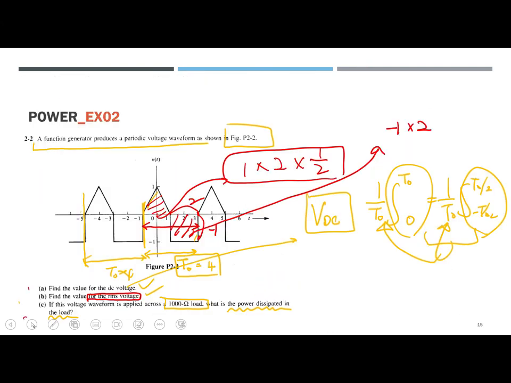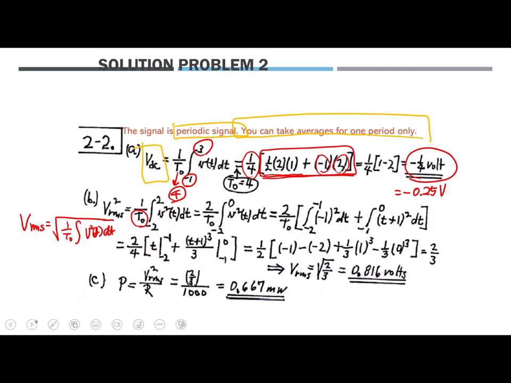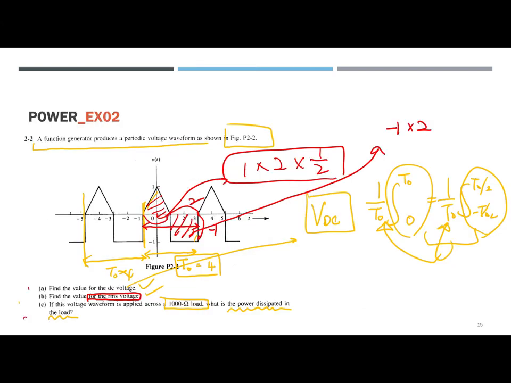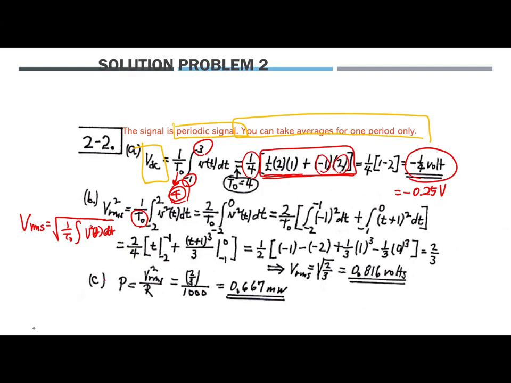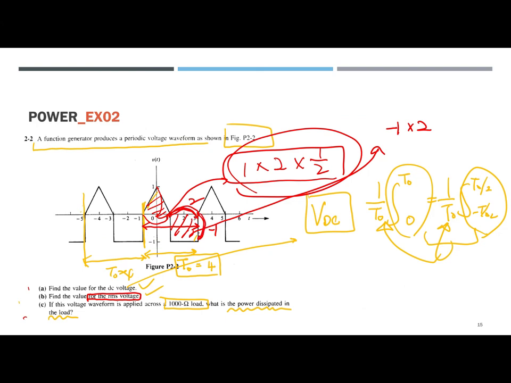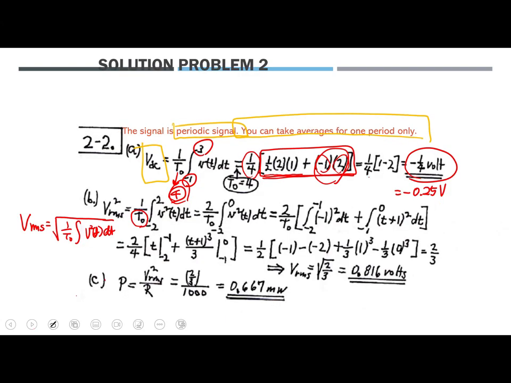Okay, question 2, the function generator. We learned before how to define the DC value. The period T is from minus 1 to 3, so 4. So V sub DC is 1 over 4 times the integral of v of t, which is the area: 2 times 1 times 1 over 2, and then minus 1 times 2 for the other part. Still 1 over 4, that's the period. Finally, V sub DC is minus 1 over 4 volt.